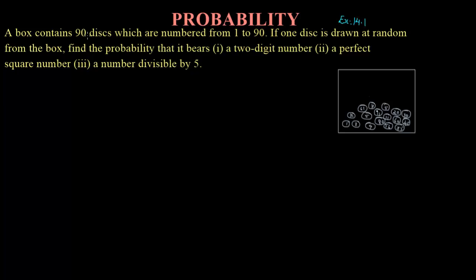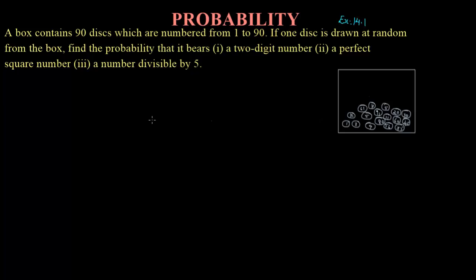There is a box and it contains 90 discs which are numbered from 1 to 90. So there are 90 discs present in the box, numbered from 1 to 90. Each disc has some number written on it, and every disc has a different number. It is not repeated. If 1 is written on one disc, then 1 is not written on any other disc. It is only written once. Then, if one disc is drawn at random from the box, find the probability that it bears a 2-digit number.